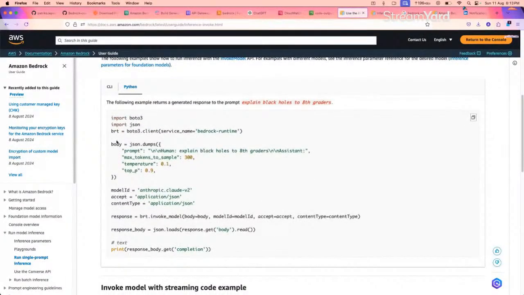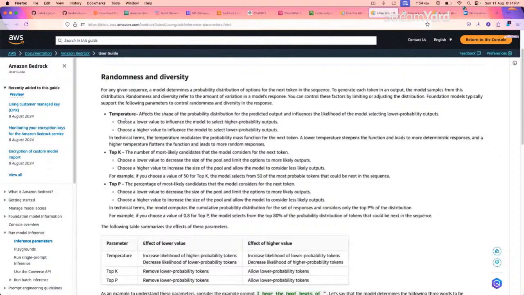When we are invoking the client, first we have to make a client. So here, using Boto3, we have made a client for Bedrock runtime. And these are the parameters that it takes. First, it needs a prompt, then the tokens to sample, then the temperature, top K, and top P. These are the inference parameters that we can optimize to improve the output of our generative AI application. Information about the same is mentioned here, like temperature, why it is needed, top K, and top P. We'll discuss about it later.